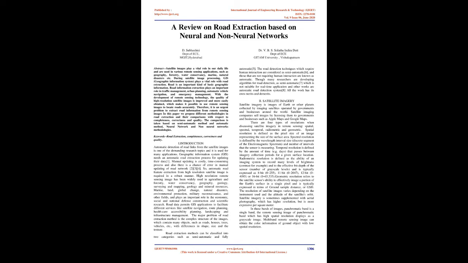Road information extraction plays an important role in traffic management, urban planning, automatic vehicle navigation, and emergency management. With the development of remote sensing technology, the quality of high-resolution satellite images is improved and more easily obtained, which makes it possible to use remote sensing images to locate roads accurately. Therefore, it is an urgent problem to extract road information from remote sensing images.